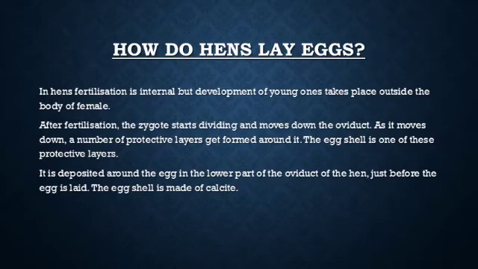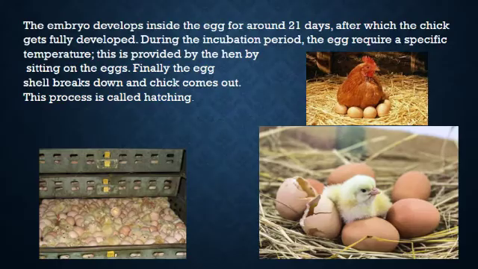This is provided by the hen by sitting on the eggs, and sometimes this is done artificially by keeping the eggs in an incubator. Finally, the eggshell breaks down and the chick comes out. This process is called hatching.